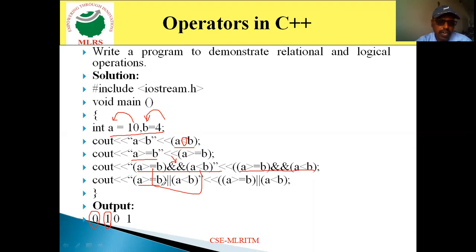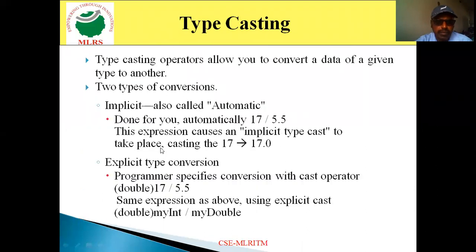Similarly, A greater than or equal to B, A less than B. Here I am using the logical OR operator. If both are false, then only it displays false. If any one is true, then it returns the entire expression as true. A greater than or equal to B, the first expression itself is true, and A less than B, false. Even if one expression is true, then the entire expression returns true. So it again displays 1 as the output. So likewise, here we are using logical and relational operators.